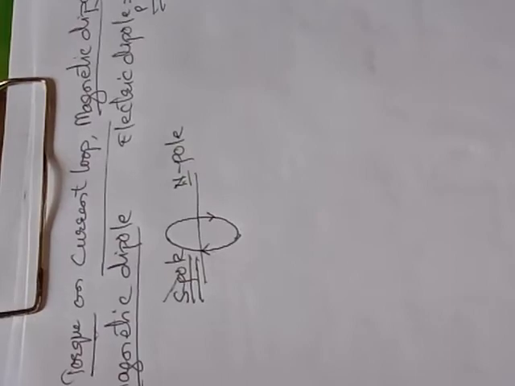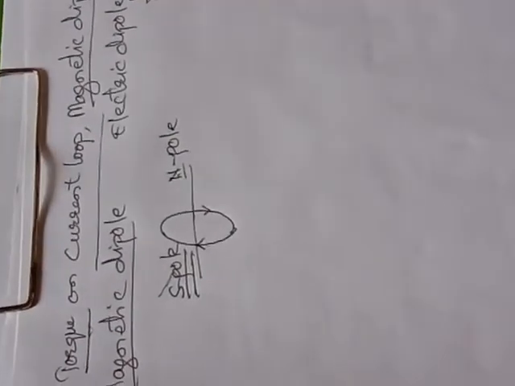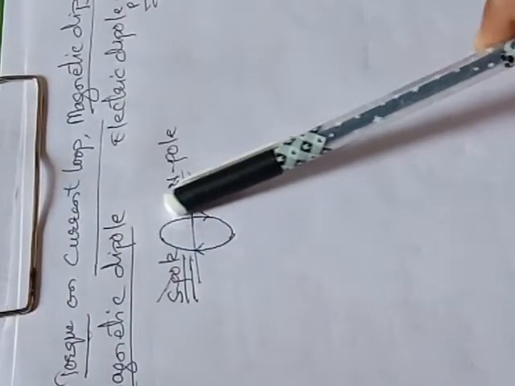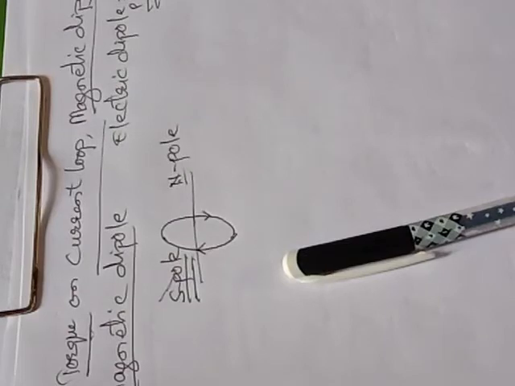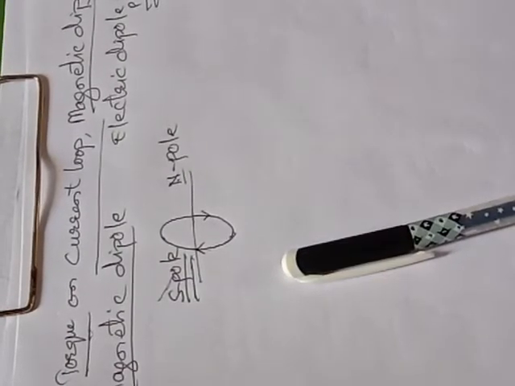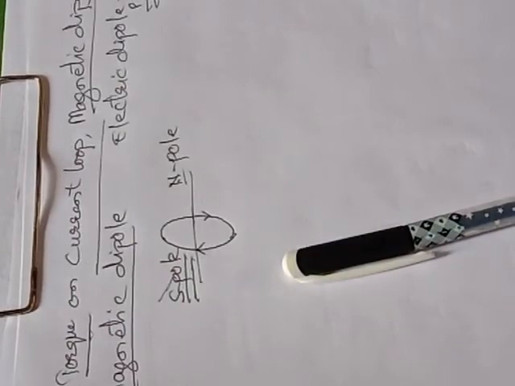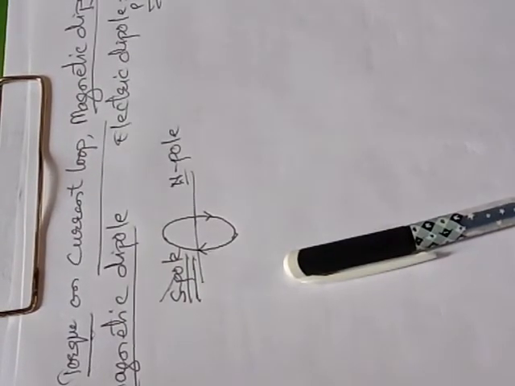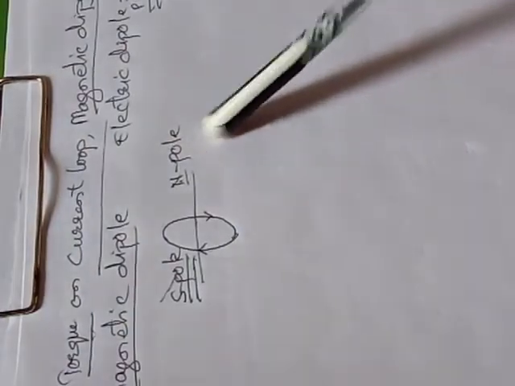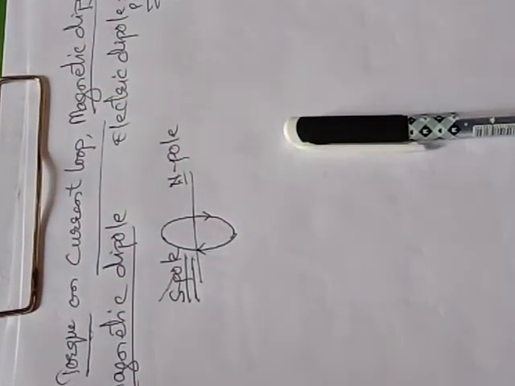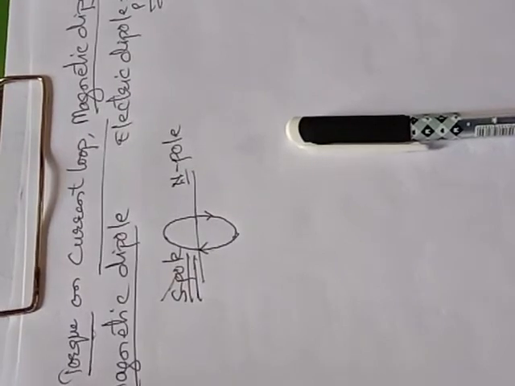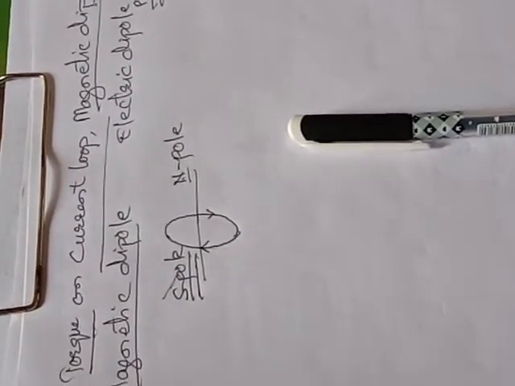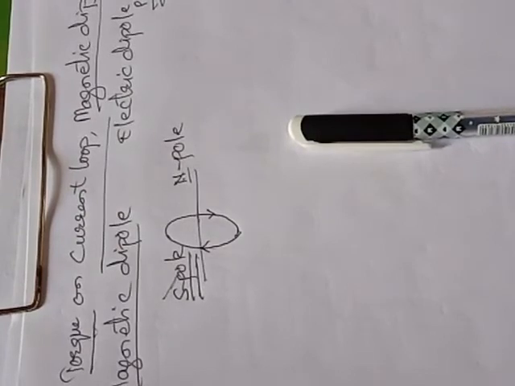Now one thing you have to understand, that if we consider a loop when the current is flowing in the clockwise direction, for the first face it would represent the south pole, but the backside face will be representing what? Anti-clockwise direction. So that will be treated as a north pole. So whenever a current carrying loop is there, it will behave as a magnetic dipole. The axis of the dipole is always perpendicular to the plane of the loop.